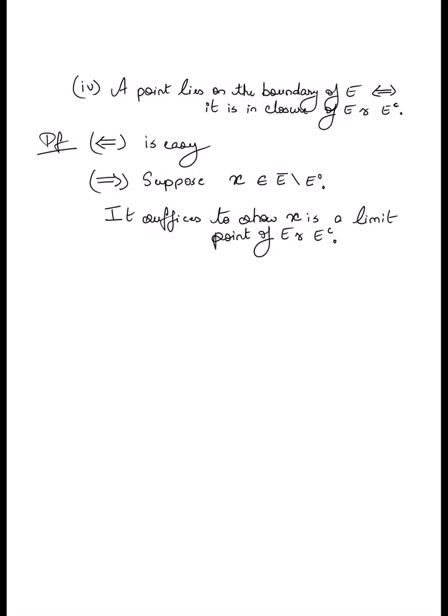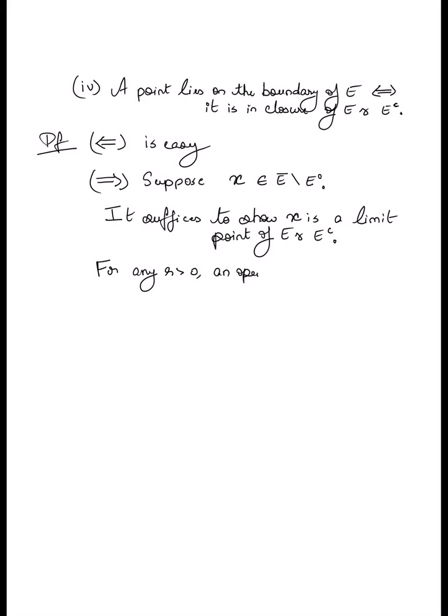In other words, no matter how small a ball you draw around X, it contains both elements of E and E complement, right? Which is what allows you to construct a sequence lying in E that converges to X, and also another sequence lying in E complement that converges to X. Okay, so the way one would argue this is simply the following. For any R greater than 0,